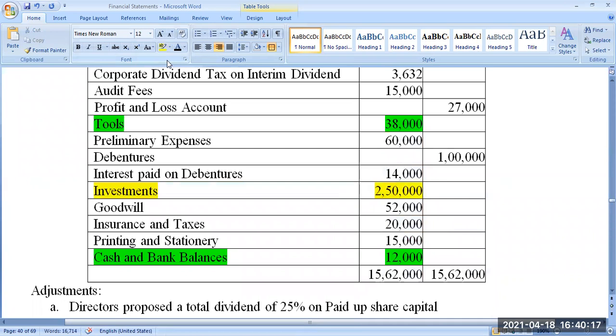Okay, because if it is given only as investment, then how do I take it as an investment of long term as well as short term? There are two investments in the balance sheet, one under non-current and one under current. Long term, short term is nothing but non-current and current. Non-current is long term, current is short term. But here nothing is mentioned. Your question is very apt, because nothing is mentioned here whether it is non-current or current. Then why did you take it under non-current?